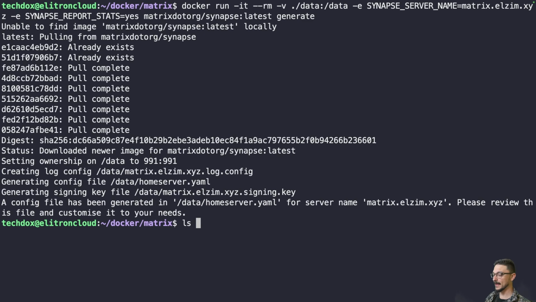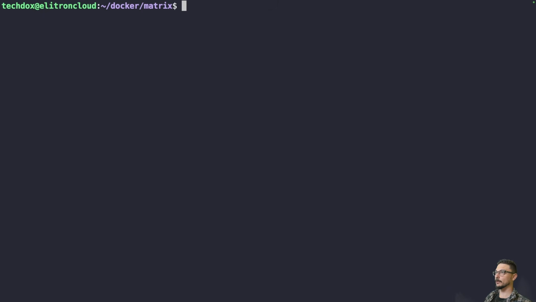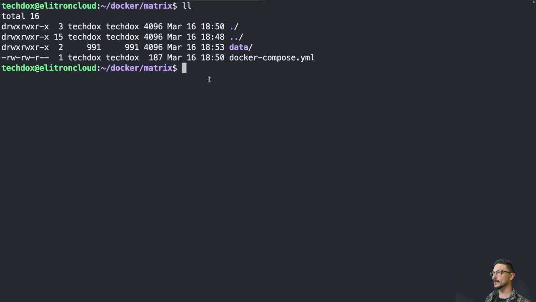So now if we do an ls of the data directory, you can see we now have our configuration files. Something to note here is if we clear the screen up a bit and just do an ll, we can see that the data directory is owned by 991. This is a requirement of the container. We need to make sure it's owned by 991, but we also need to make sure the contents inside the data directory are also owned by 991. Otherwise, you're going to get permission issues when you deploy your Matrix server.